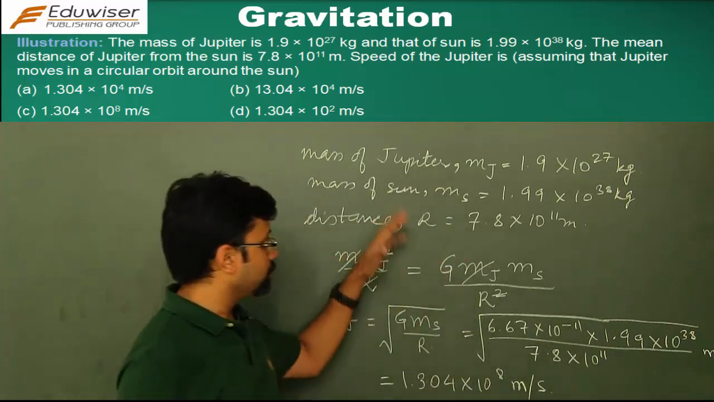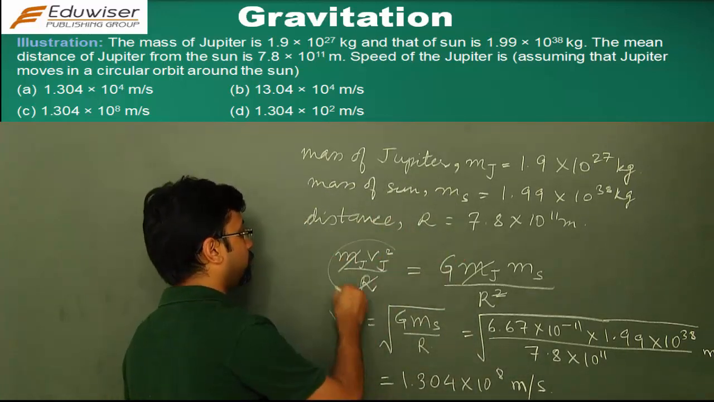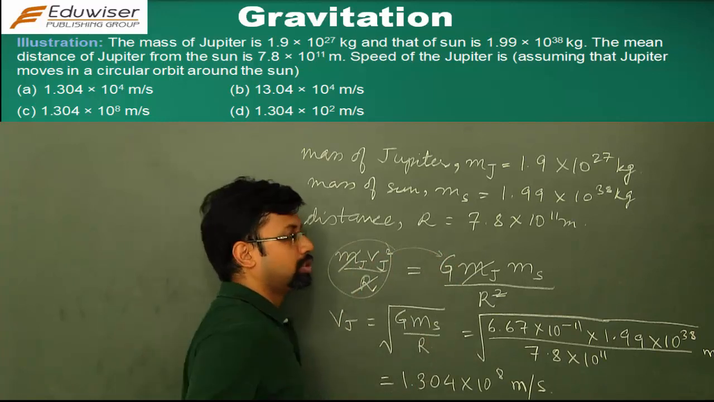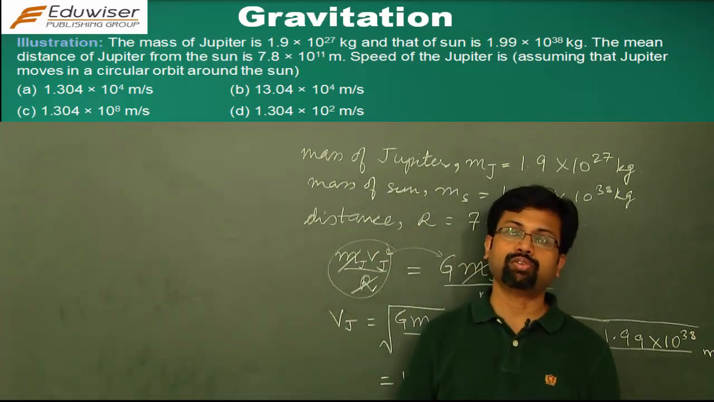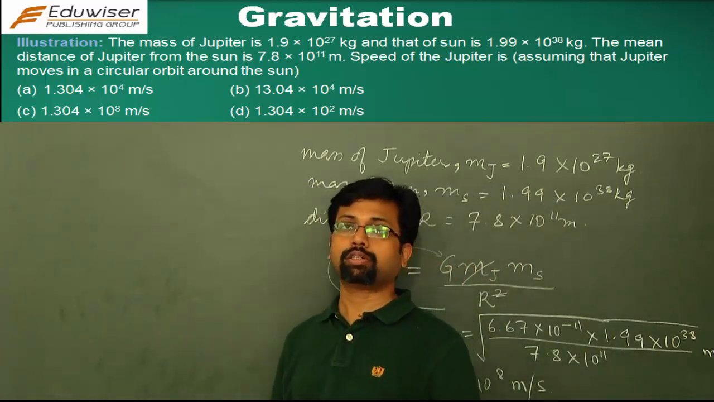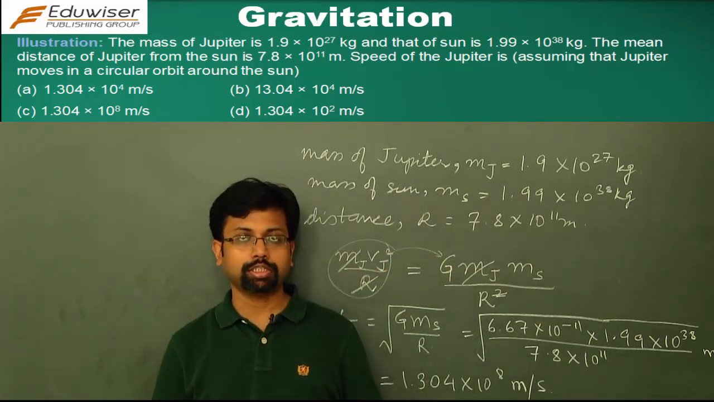So this is how you do it. So this is the centripetal force. The gravitational force is equal to the centripetal force. We assume that the speed of Jupiter moving around the completely circular orbit of the sun is constant.